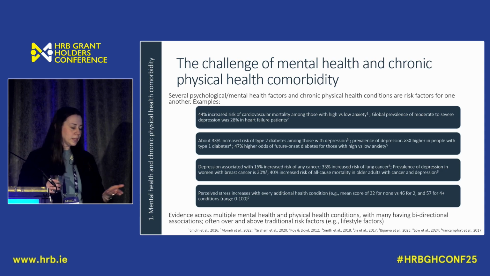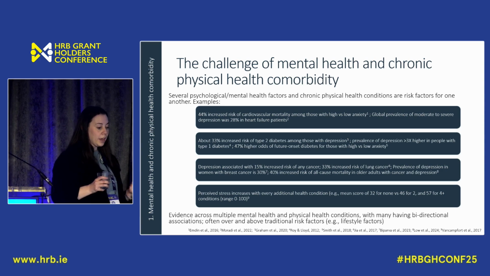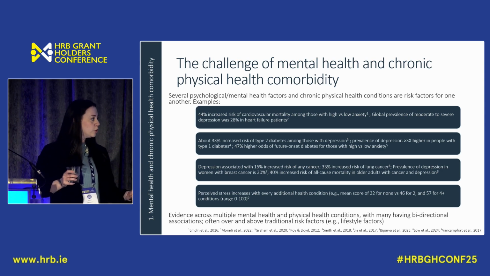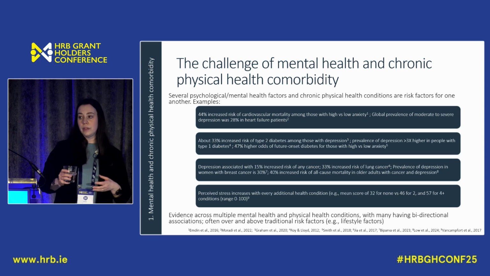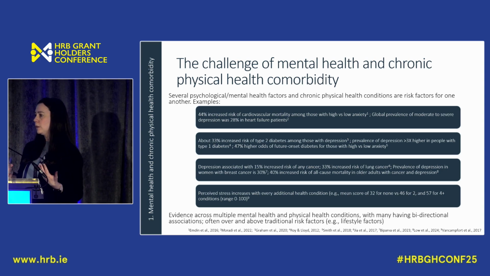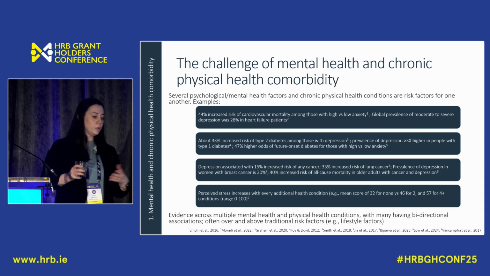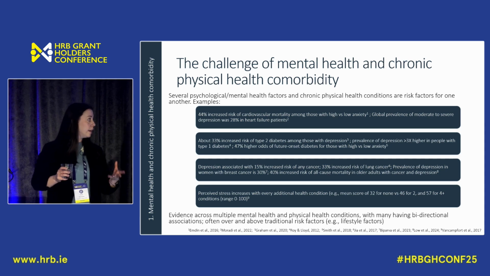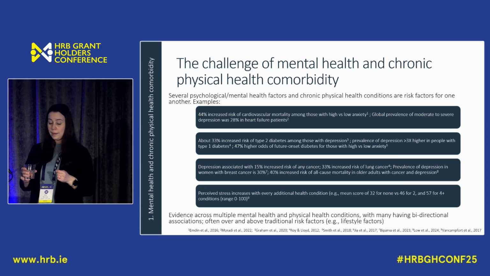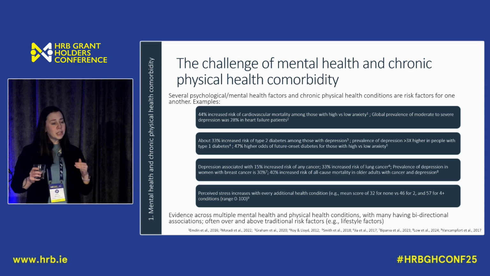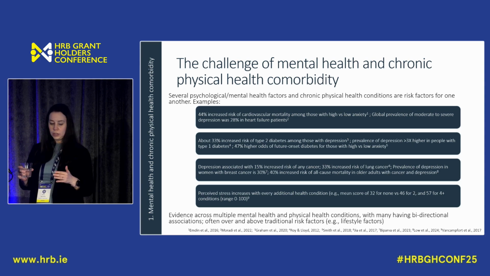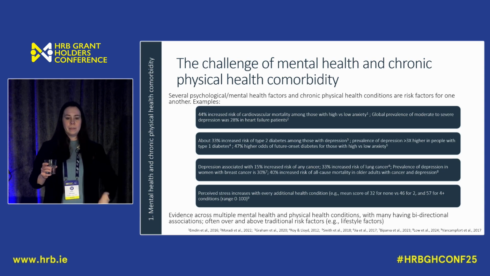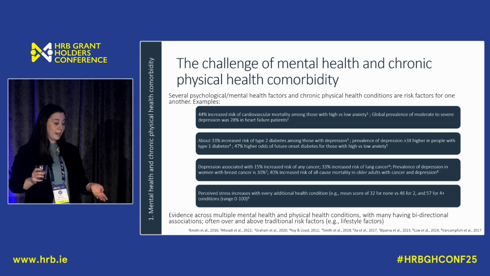Some examples: there's a 44% higher risk of cardiovascular mortality for those with high trait anxiety versus those with low trait anxiety. We see similar findings with depression, and this is a bidirectional relationship where these are risk factors for one another. For example, the prevalence of depression amongst heart failure patients, or people with other cardiovascular conditions, is much higher than what we would expect at the population level. Here, this meta-analysis found a pooled prevalence of about 28%. A lot of the examples on the slides come from meta-analyses.